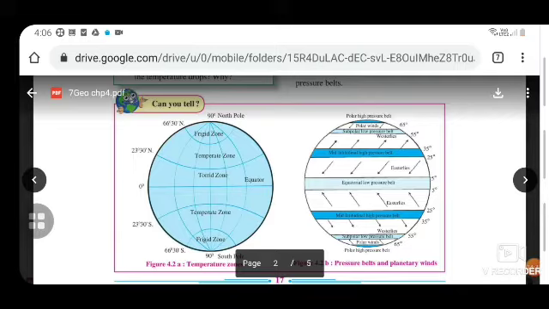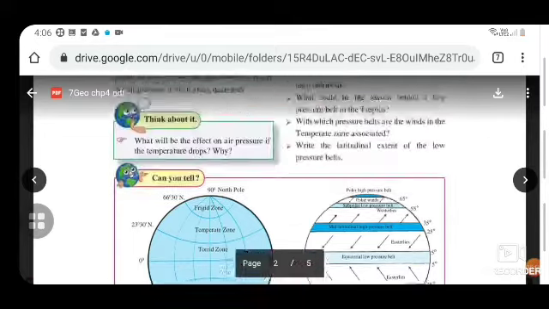Okay, the light blue on the top and the bottom is the subpolar low pressure belts, and the dark blue below that is the mid-latitudinal high pressure belt. Okay, in the middle is the equatorial low pressure belt.